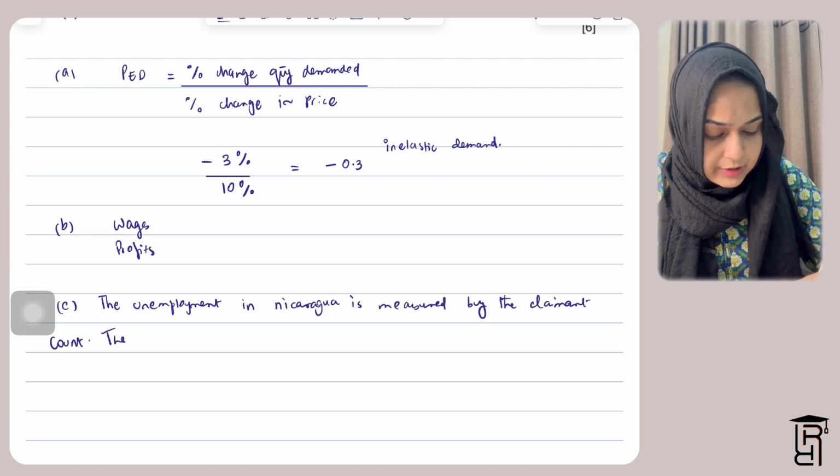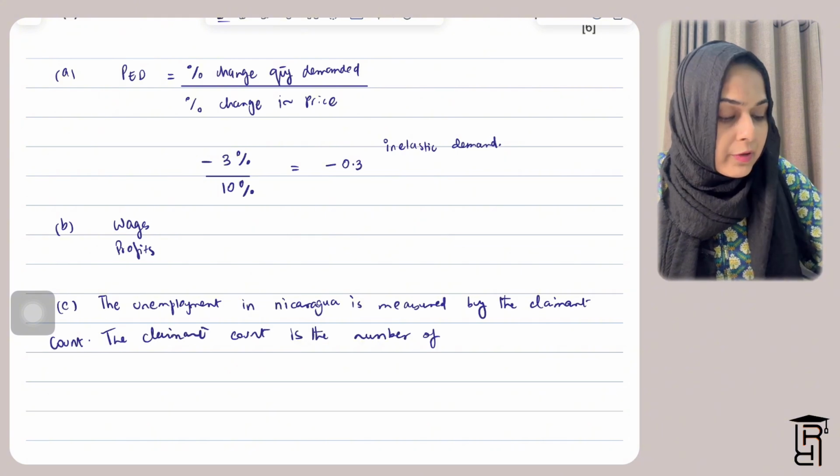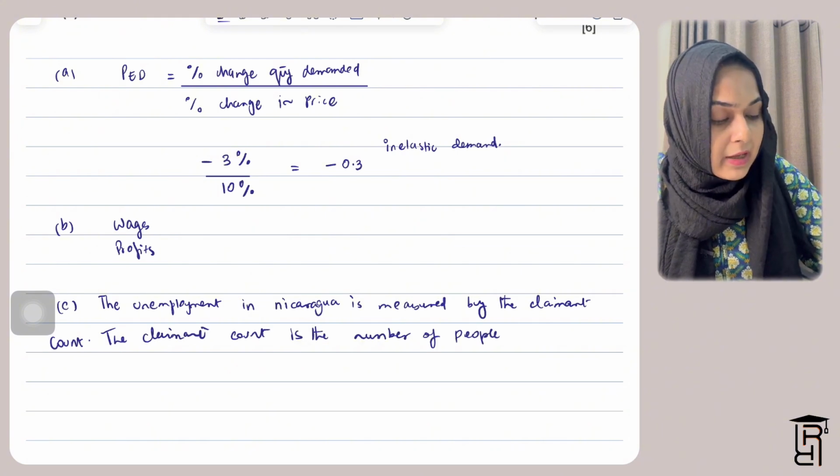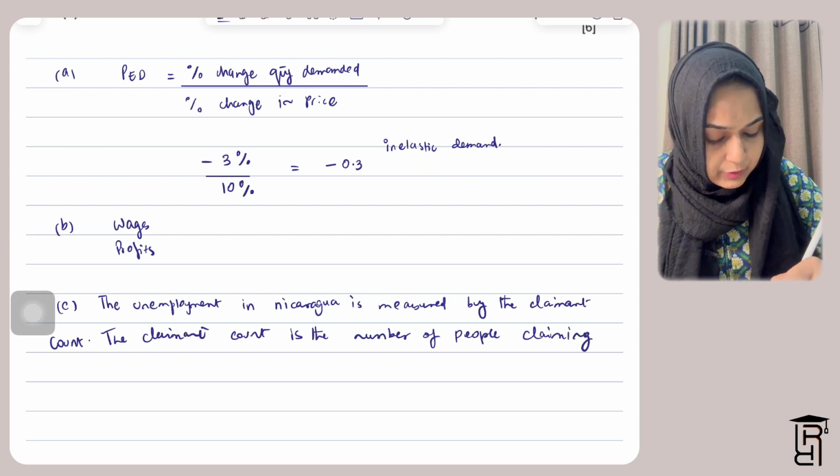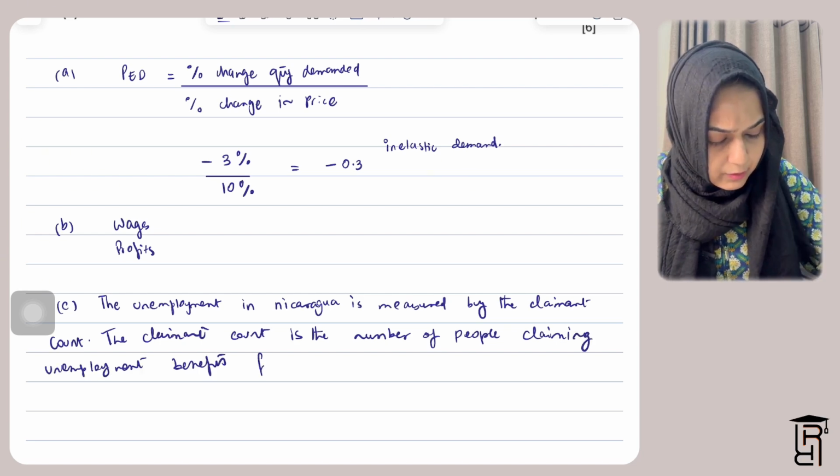The claimant count is the number of people claiming unemployment benefits from the government.